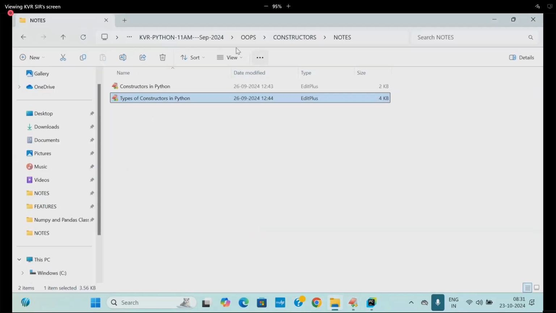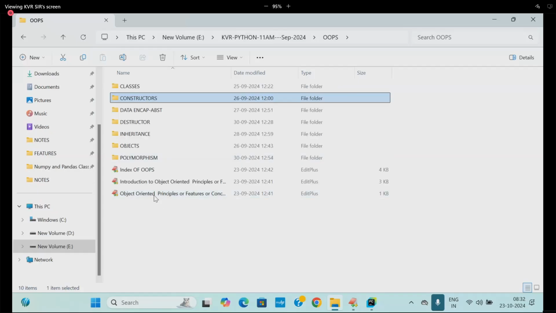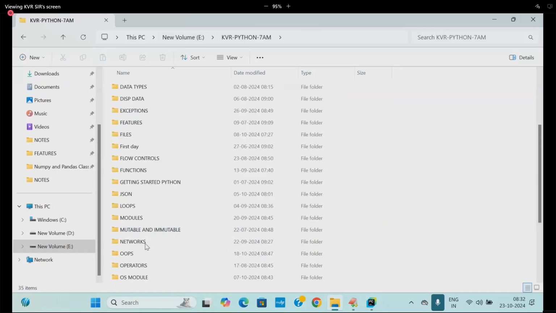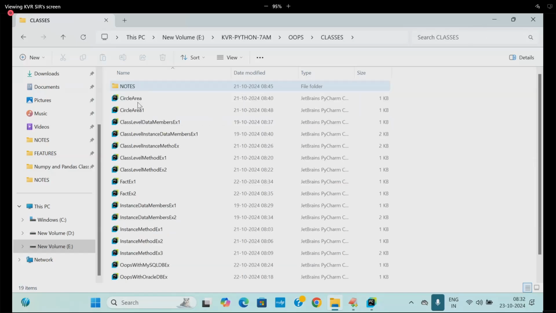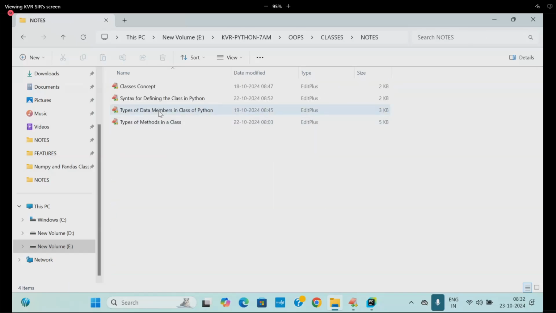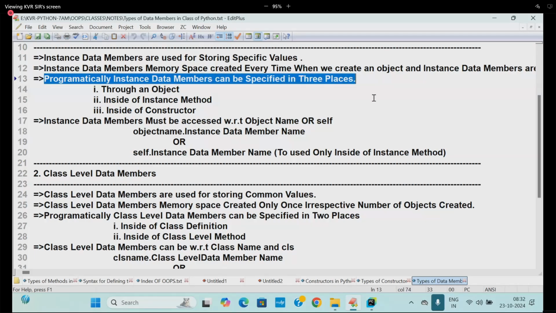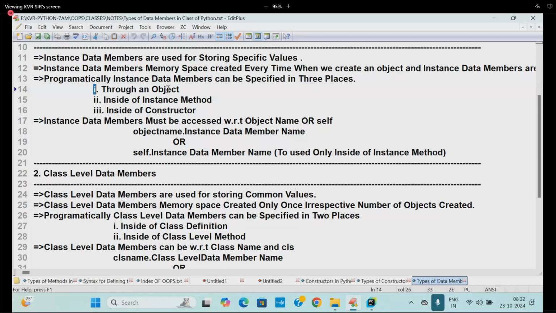Once again, I will go to my class notes. You take the class concept, you take the types of data members. Tell me programmatically, instance data members can be specified in how many places? One is through an object, through an instance method, and inside the constructor. Inside the constructor also you are taking. Are you following me? Right.